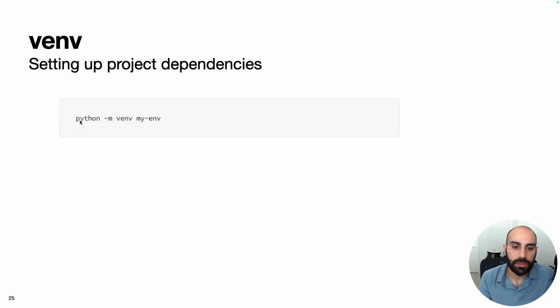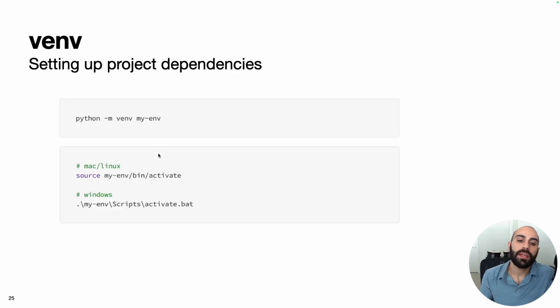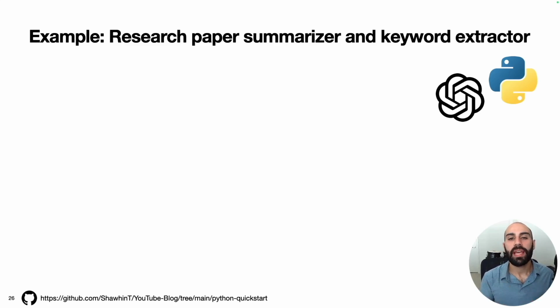To do that, we do python -m venv. This is saying that we want to create a new Python virtual environment, and then we can give it any name we like. So here I called it my-env. Then we can activate this virtual environment. With Mac and Linux, you can type source my-env/bin/activate, or if you're in Windows, you can just run this batch file like this. Then with that virtual environment activated, you can install all the libraries you like using pip.